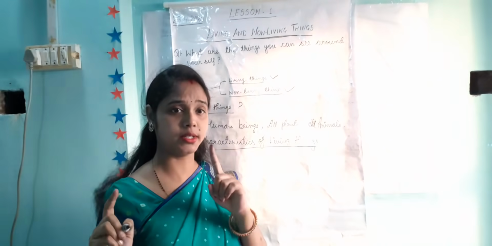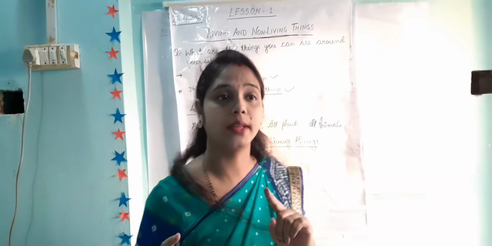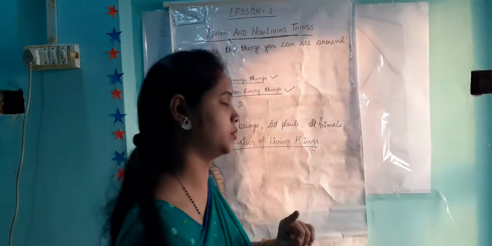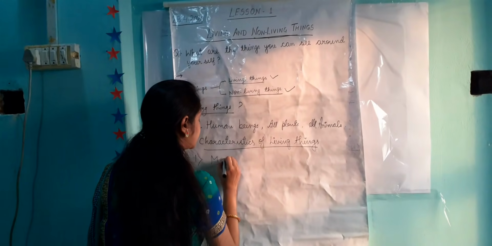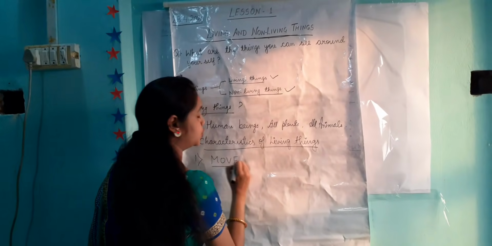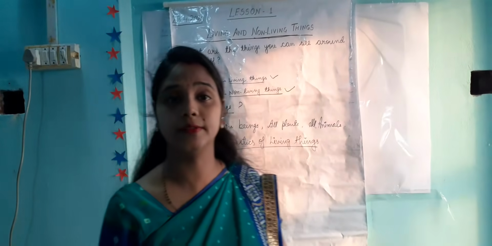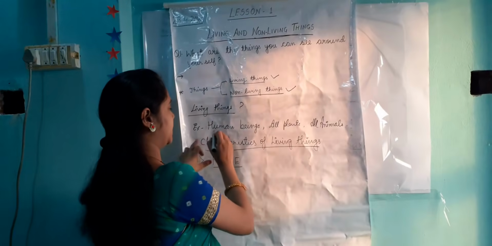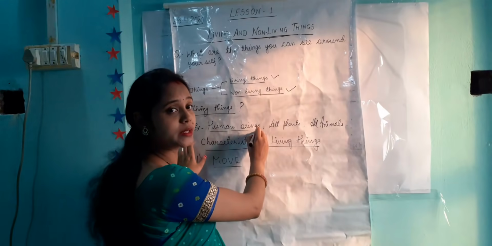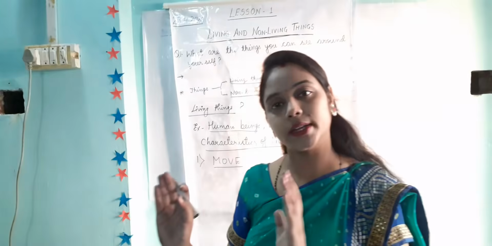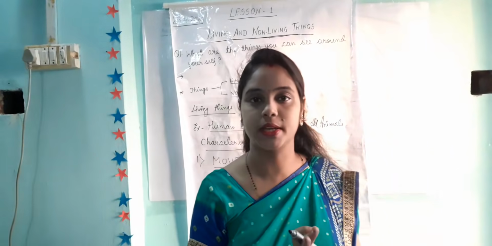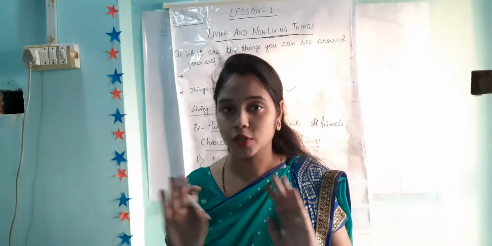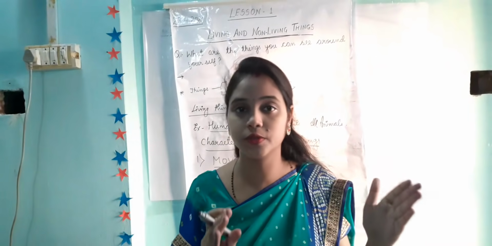The first point is that all living things can move. For example, let's see human beings. Human beings can move very nicely from one place to another. A table cannot move, a television cannot move from one place to another.